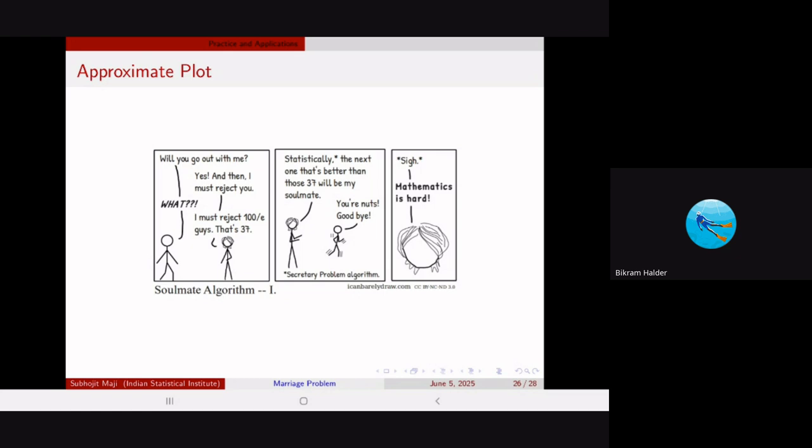So this is just a joke for you. The two persons talk about the strategy, like, will you go out with me and so on. So mathematics is a bit difficult, but it works.